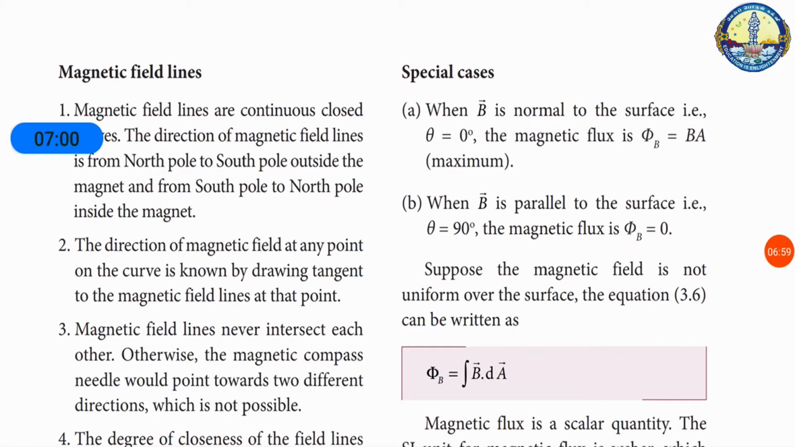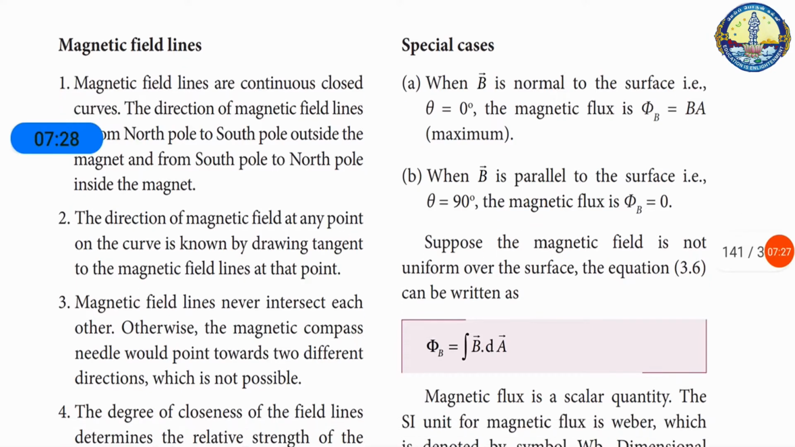We have two cases. When B is normal to the surface, that is the angle is 0, the magnetic flux phi B is equal to BA, the maximum. When B is parallel to the surface, then theta is equal to 90 degrees, and the magnetic flux phi is equal to 0. Suppose the magnetic field is not uniform over the surface, then we can write phi B is equal to the integral of B dA.